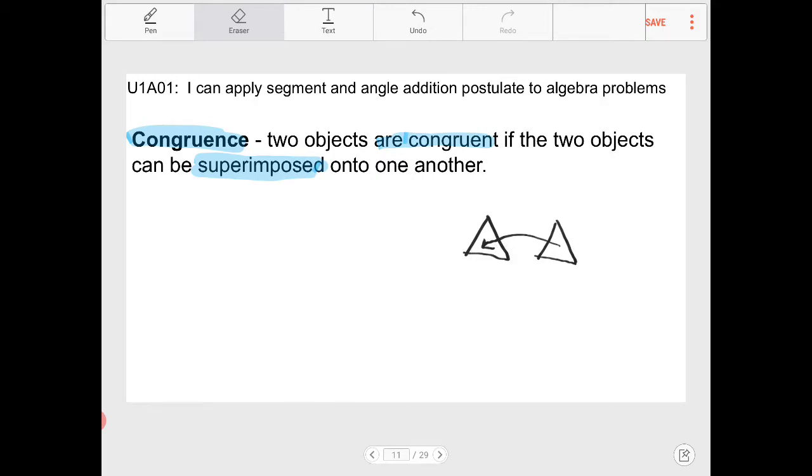Notice this idea of congruence: we do not talk about values at all. We do not talk about the lengths. We do not talk about the angles. We just know that every aspect of these two objects is going to be the same. That's what it means to be congruent.